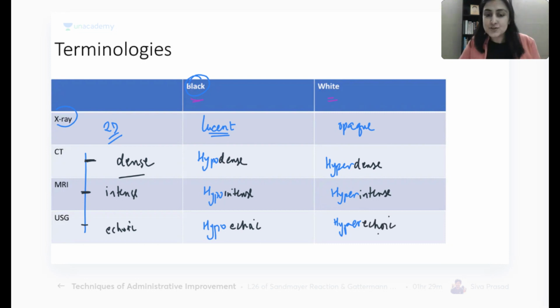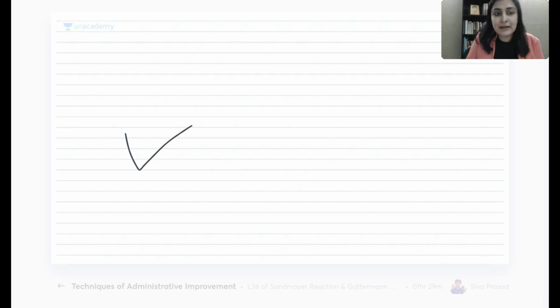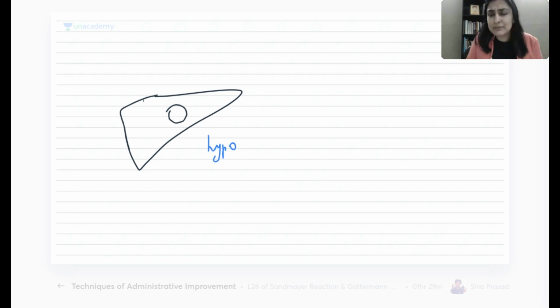Okay? Easy. So let me ask you a question. If I'm doing an ultrasound and I find a very, very black lesion, what term will I call this? Hypoechoic, hyperechoic, hypodense, hyperdense, lucent, opaque. Black means hypo. Ultrasound means sound waves, echoes. So I will use the term hypoechoic. Everybody agrees? Okay. So this is when something is black.